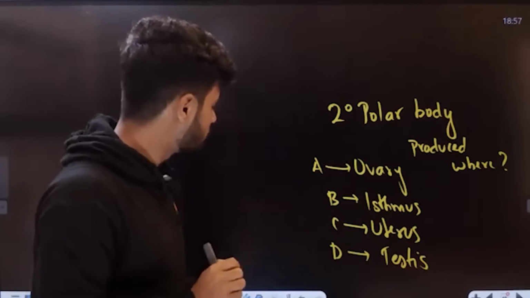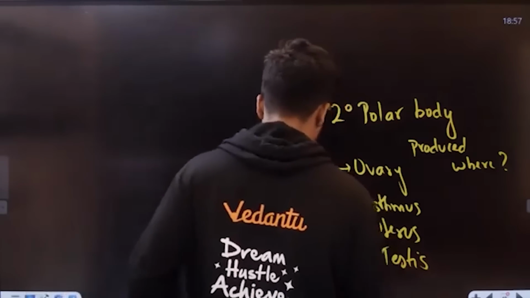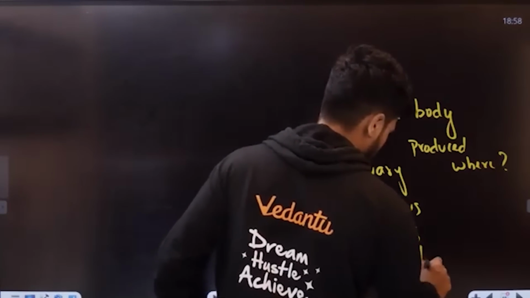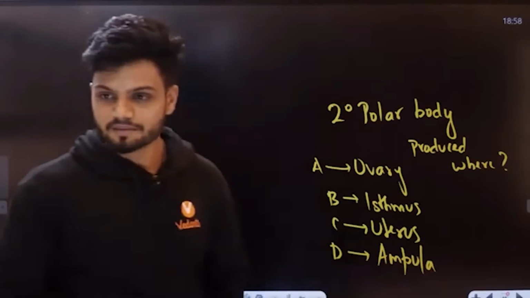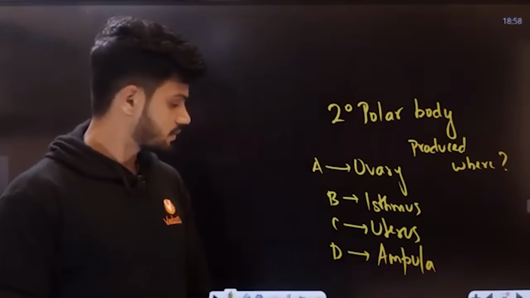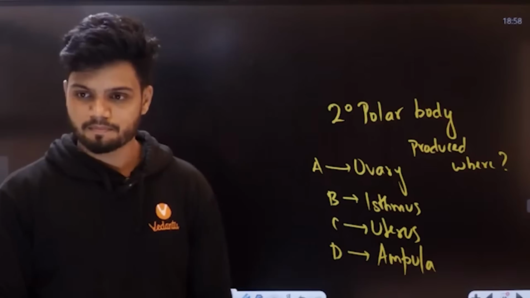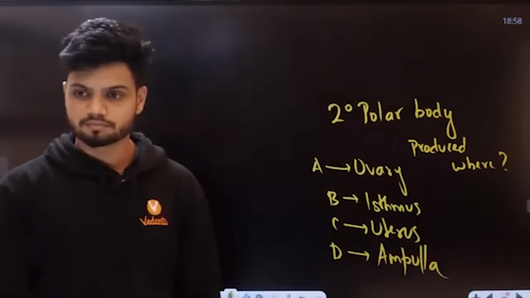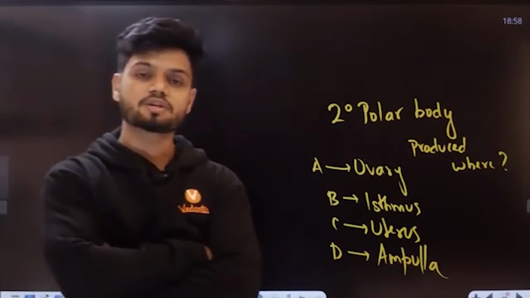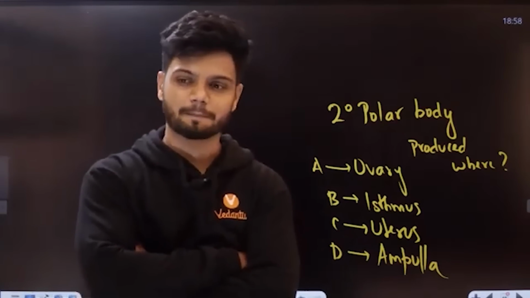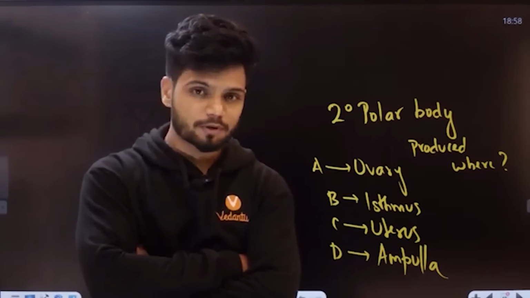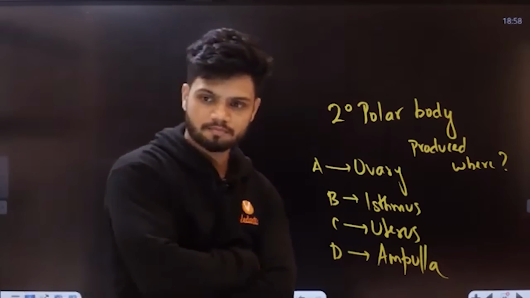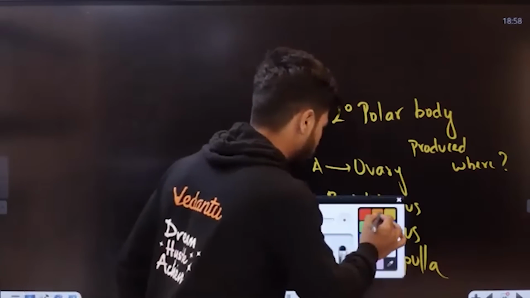Yes, the ampullary-isthmic junction is before, but now where is it happening? In the fallopian tube. So option D is right here.